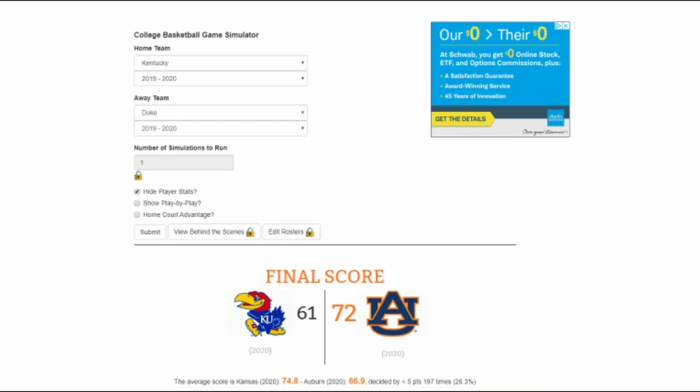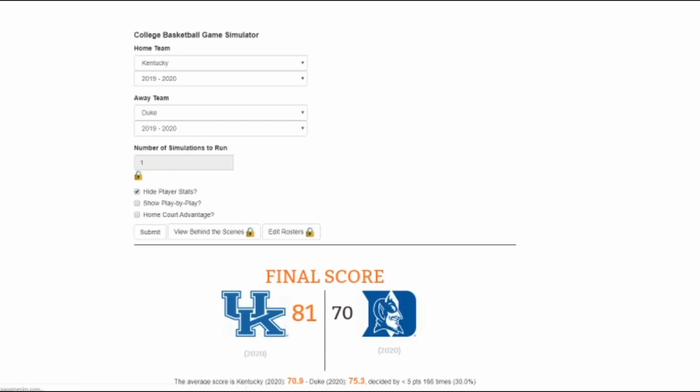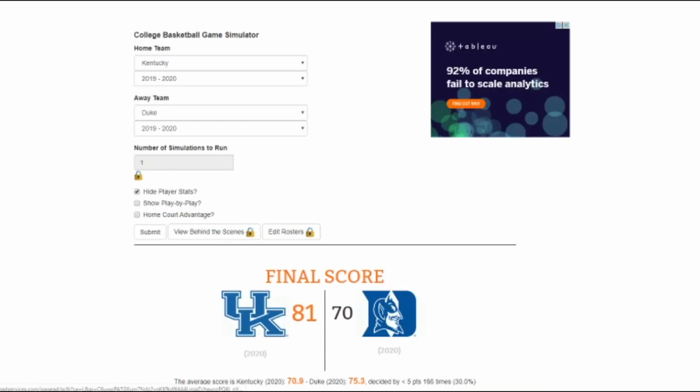Up next, we have a good blue blood battle, Duke and Kentucky. We'll go Kentucky in this case. I think they're a little more talented than Duke. We'll see what happens here. And Kentucky does win 81-70, pretty easily over Duke.